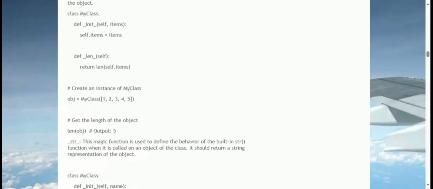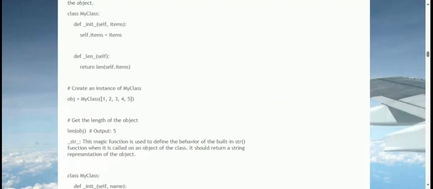class MyClass: def __init__(self, name): self.name = name. def __str__(self): return self.name. # Create an instance of MyClass: obj = MyClass('John'). # Get the string representation of the object: print(str(obj)) # Output: John.